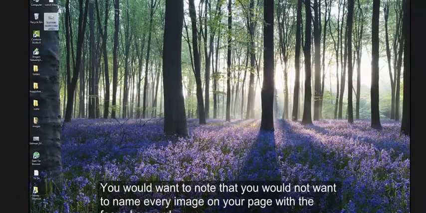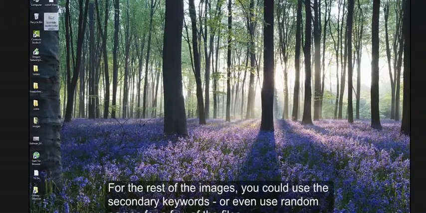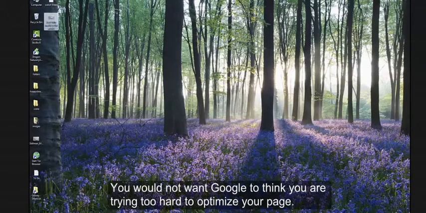You would want to note that you would not want to name every image on your page with the focus keyword. In fact, you would not want to have the focus keyword in the file names of more than 2 images on your page. For the rest of the images, you could use the secondary keywords or even use random names for a few of the files. You would not want Google to think you are trying too hard to optimize your page.